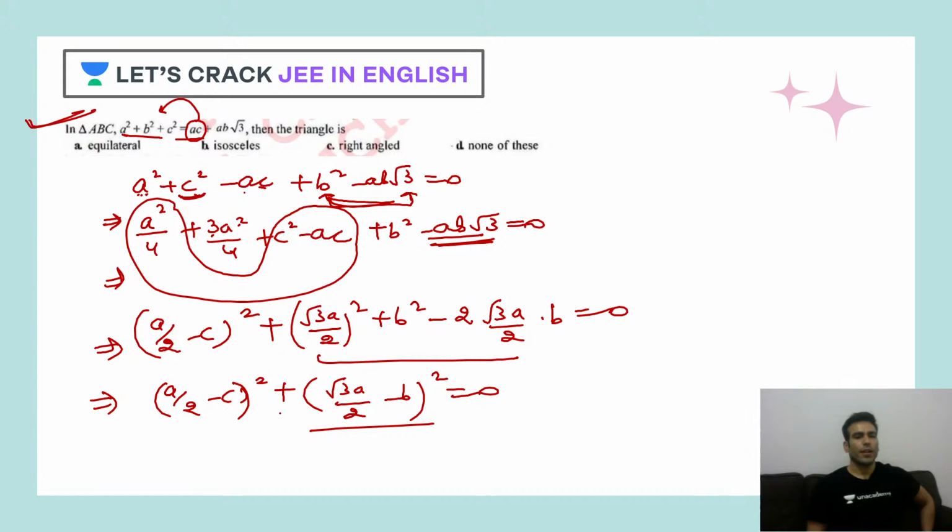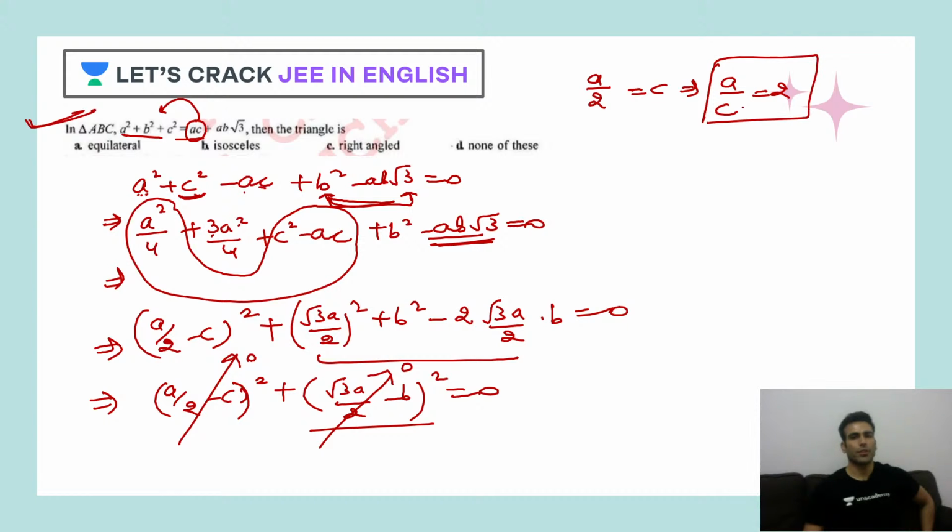That means what? If these two perfect squares are being added up and they are giving us 0, that means they are vanishing themselves. That means A by 2 is equal to C. A by C is what? This is equal to 2 first. Then A by B is equal to what? 2 upon root of 3.